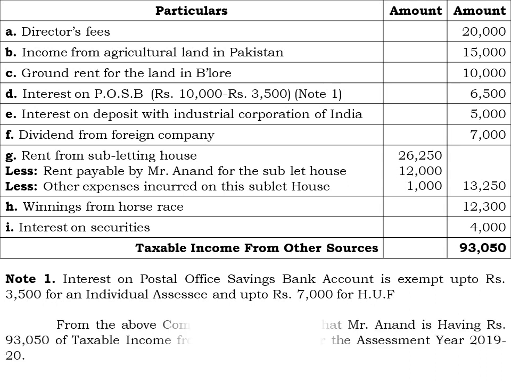Okay, so here we have to provide the interpretation. That is, from the above computation, it is clear that Mr. Anand is having rupees 93,050 of taxable income from other sources for the assessment year 2019-20. So I hope that you have understood the first basic problem. Okay, so let us go with the second problem.